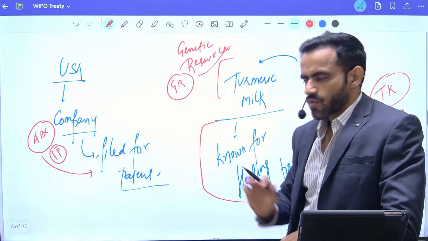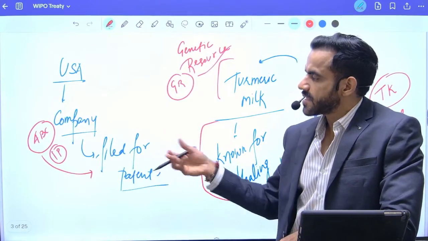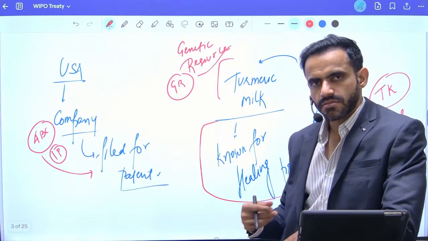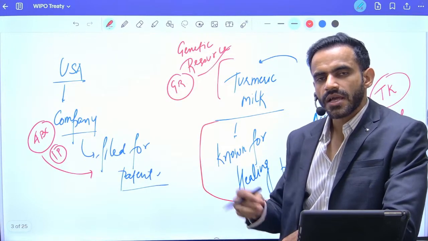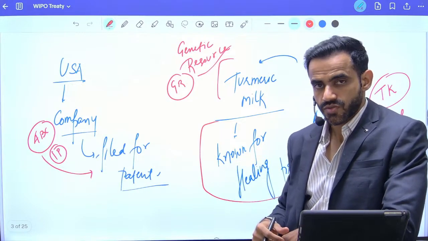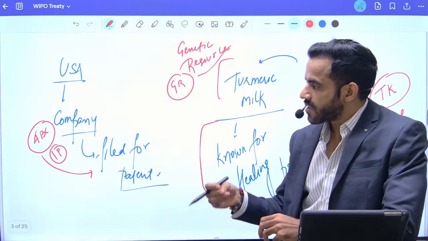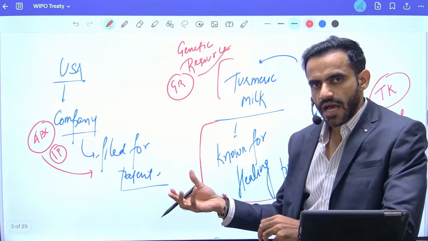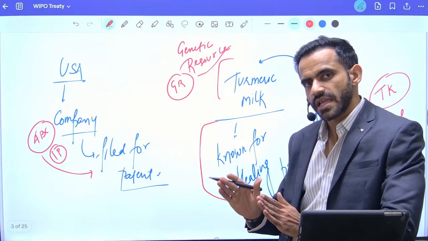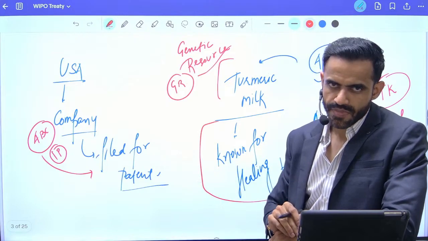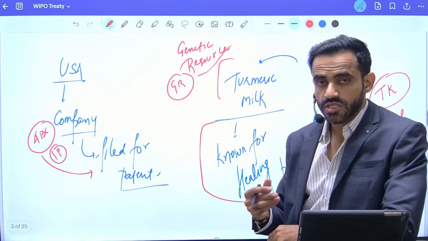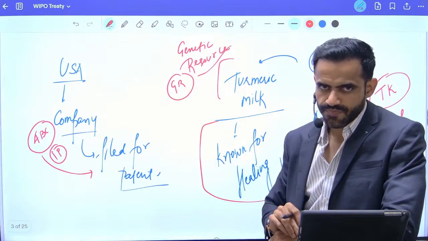So this was quite controversial. Various companies in USA filed for patent not only for turmeric. Some company also filed patent for the neem. Neem is known for its antibacterial properties. So they said that we have done research on neem, and now we want a patent for it. Patent basically means exclusively they have control over that. Without their permission, no one will be able to use it. Use it basically means for commercial purpose.